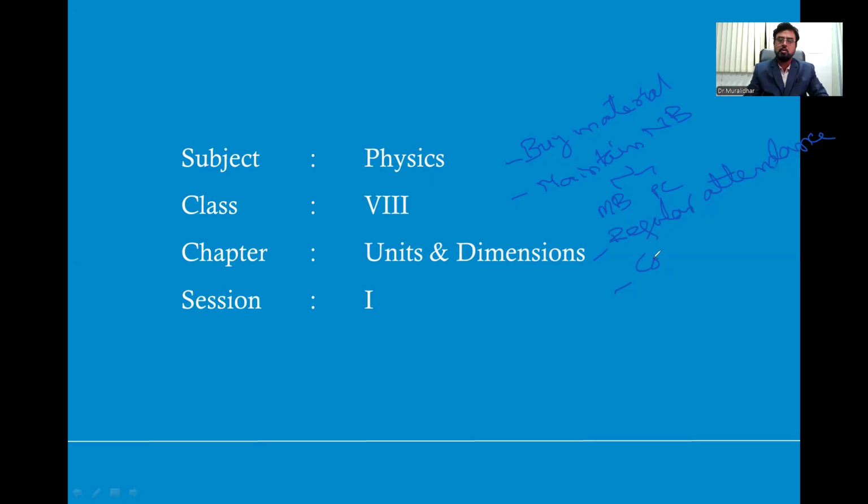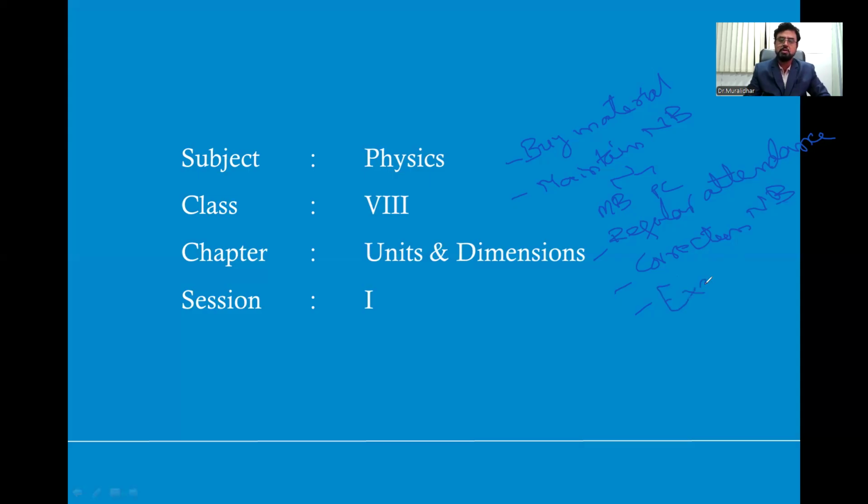Then correction of notebooks. The student should give the notebook for correction from time to time to the subject teacher. It may be maths, physics, chemistry, or biology. The corrections should be up to date. We will definitely check when we visit the branches, right?